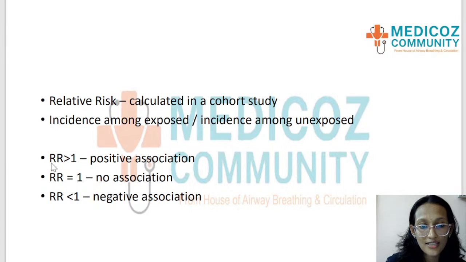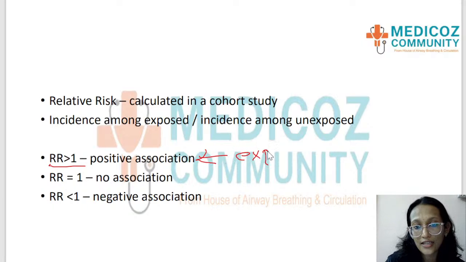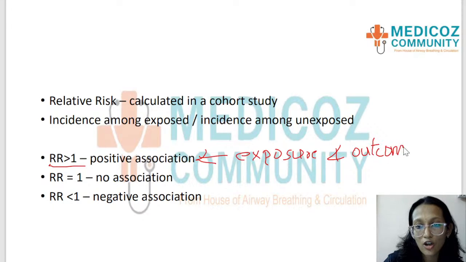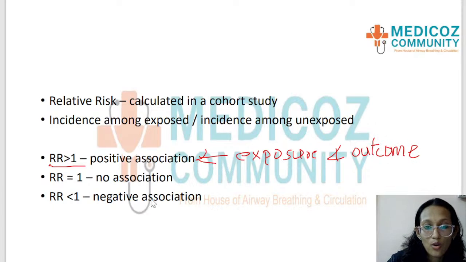Relative risk greater than 1 means a positive association between the exposure and the outcome in a cohort study, whereas relative risk equal to 1 means there is no association, okay, note the point.